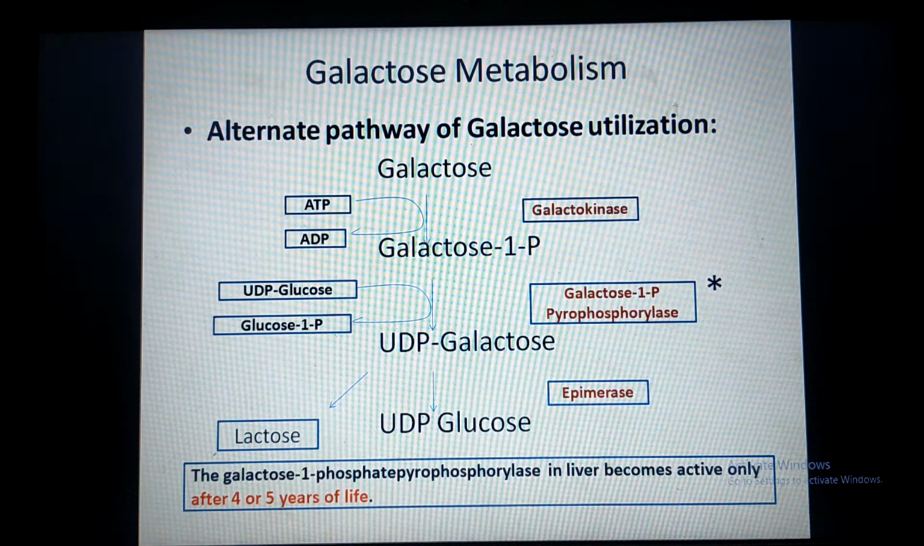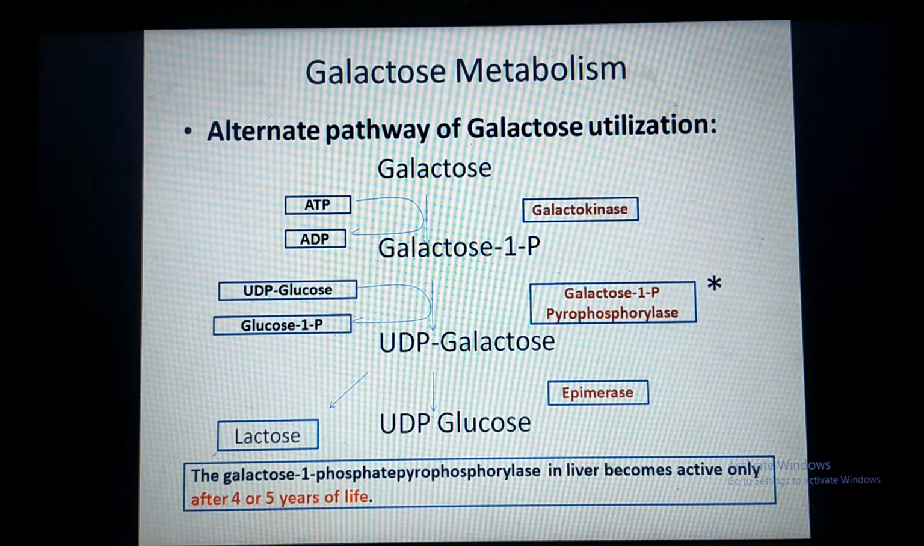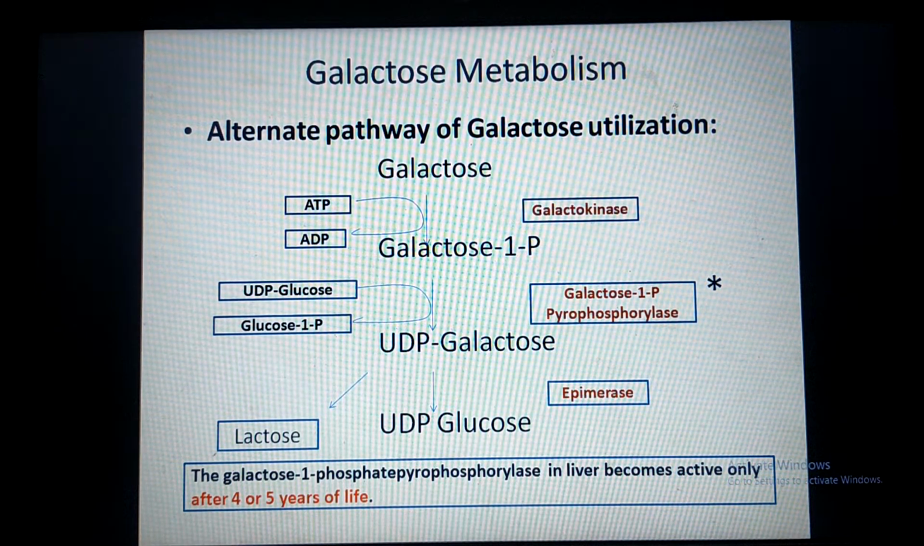Now one point you have to remember about this enzyme galactose 1-phosphate pyrophosphorylase. This enzyme is active in the liver after 4 to 5 years of life. That means galactose is utilized through the alternate pathway after 4 to 5 years of life. Until then, galactose is utilized in children with the help of the main pathway only.